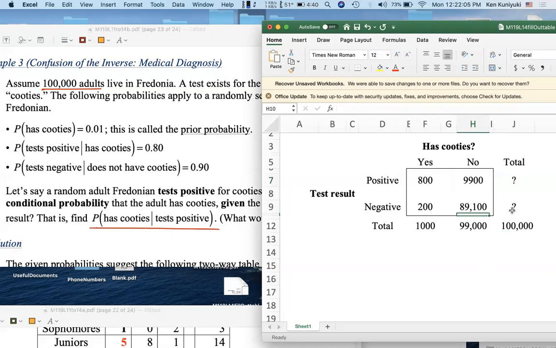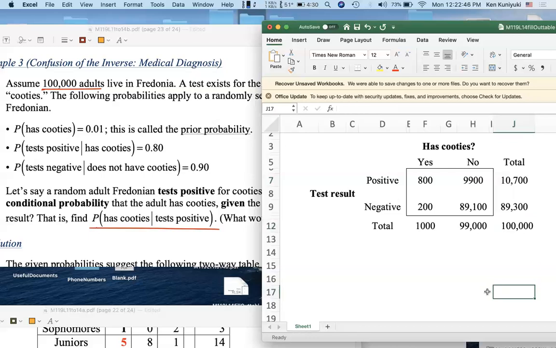So now, looking at these marginals here, the row totals, how many people total should be testing positive if all 100,000 adult Fredonians are tested? 800 plus 9,900 is 10,700. The negative test results, 200 plus 89,100 is 89,300. Or you could have subtracted this from this. As a check, you can see that this plus this is 100,000. Also, this plus this is 100,000.